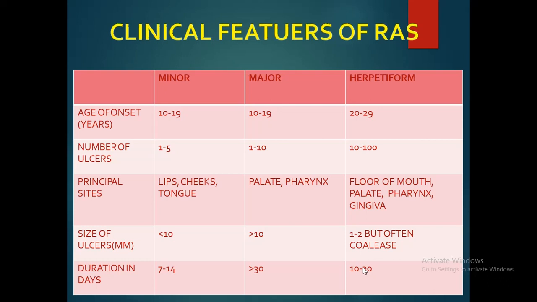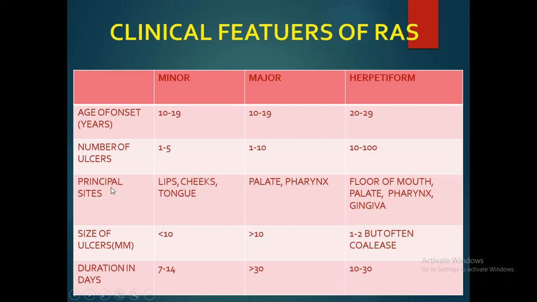Now if we differentiate between the clinical features of recurrent aphthous stomatitis, in minor aphthous ulcers and major aphthous ulcers, the age of onset is both 10 to 19 years, while the number of ulcerations in minor aphthous ulcers is less, 1 to 5, and in major about 1 to 10. In herpetiform type, the age of onset is 20 to 29 years, while the number of ulcers is usually very large, about 10 to 100.